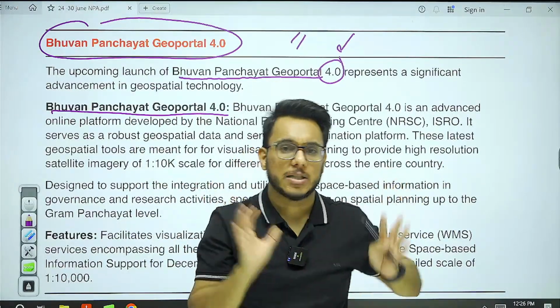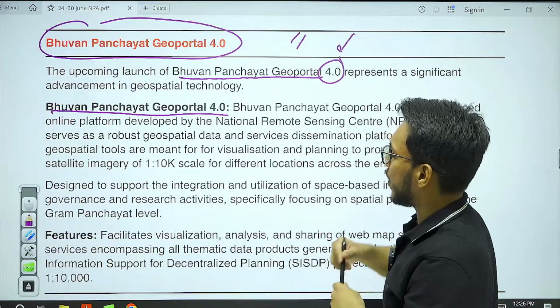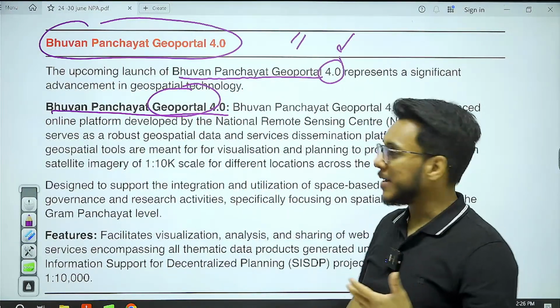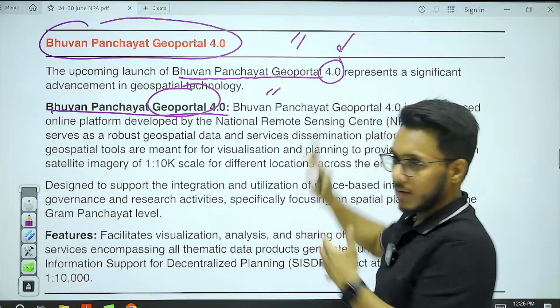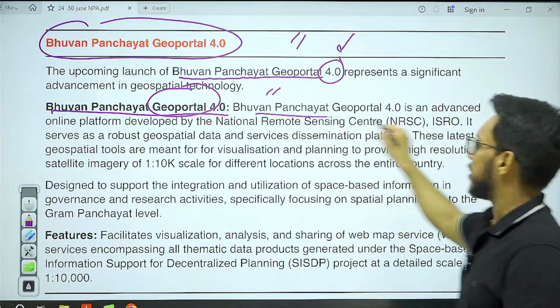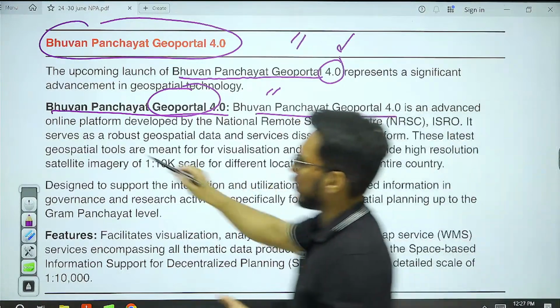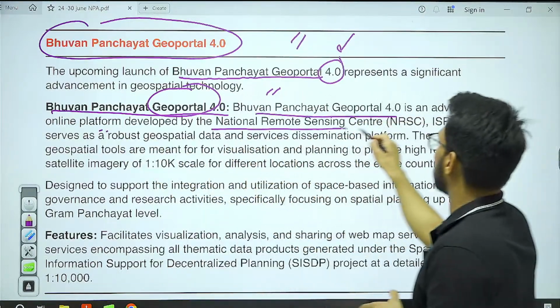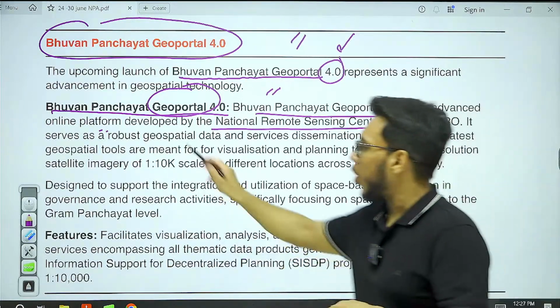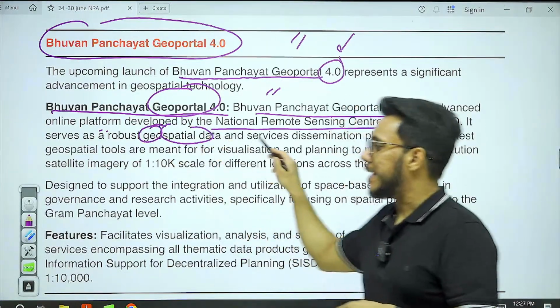We want to create the digital land records. So what we want? We want geospatial maps. We want those applications which can help in this particular thing. So basically, Bhuvan Panchayat Geo-Portal, it is an online platform developed by the National Remote Sensing Center. And it will provide all the geographical spatial data.